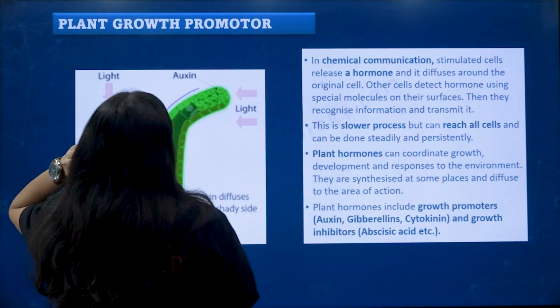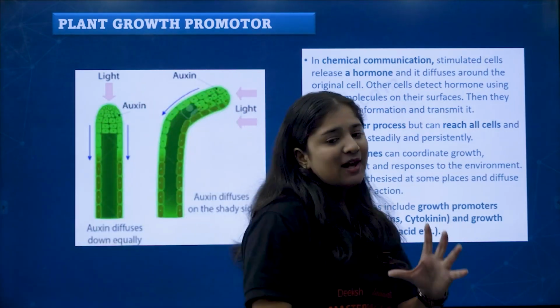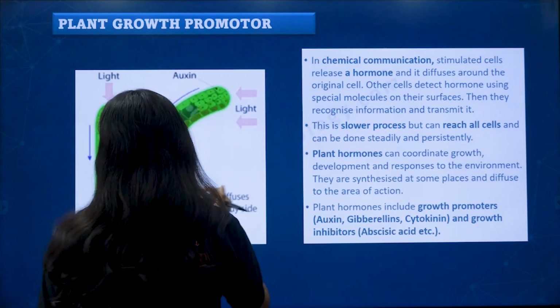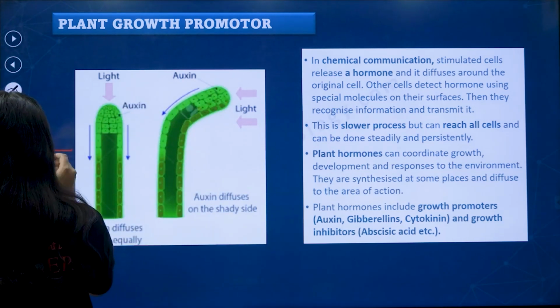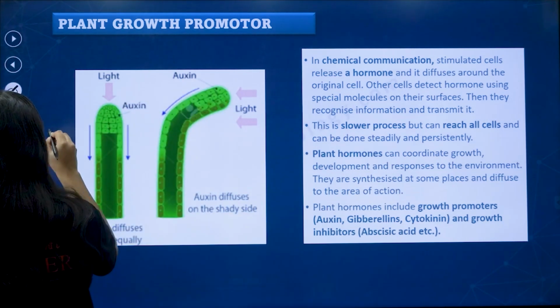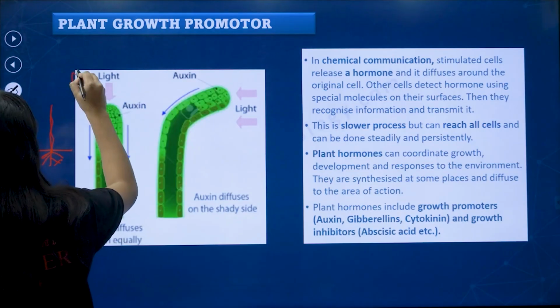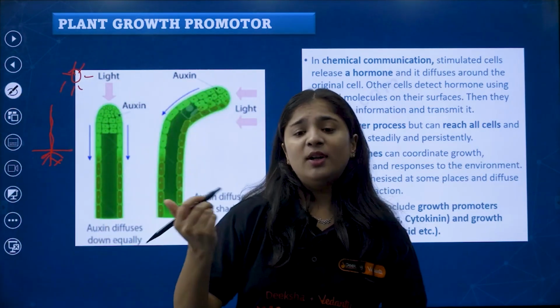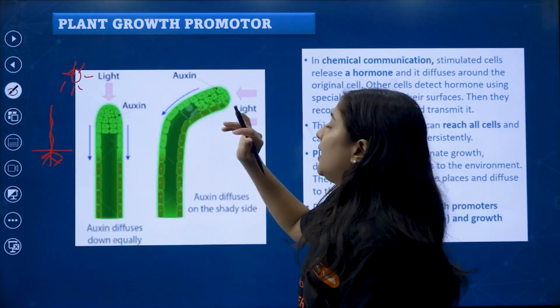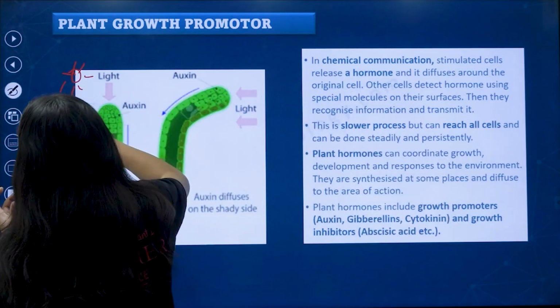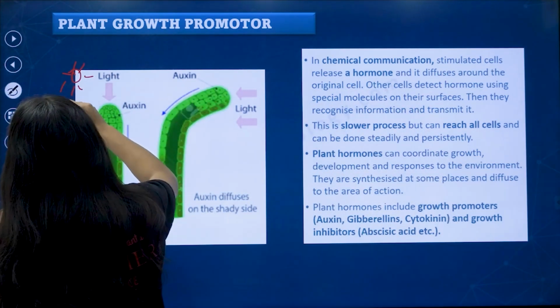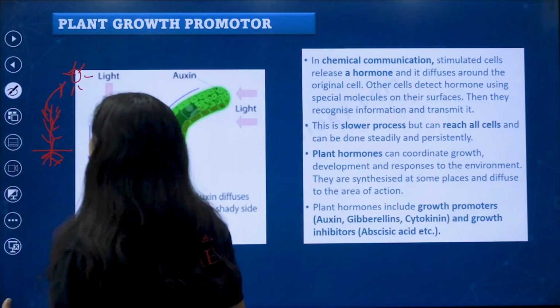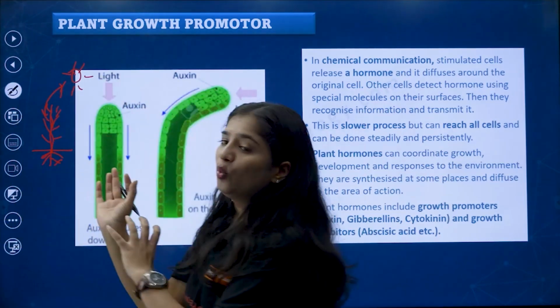Coming to plant growth promoters, I'll give an example. This is a plant, this is the shoot, and this is the sun. During phototropism, what is happening there? The movement of the shoot is towards where? Towards the sun, and the shoot is bending towards the sun.